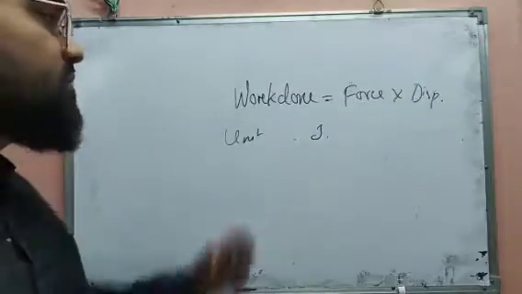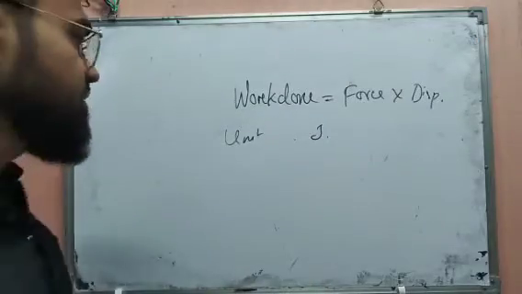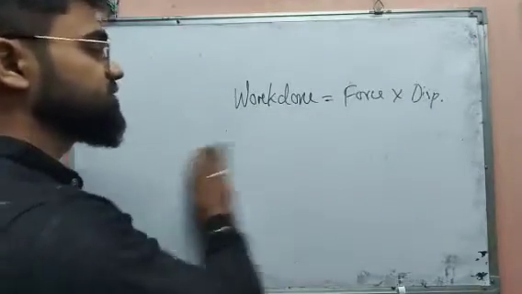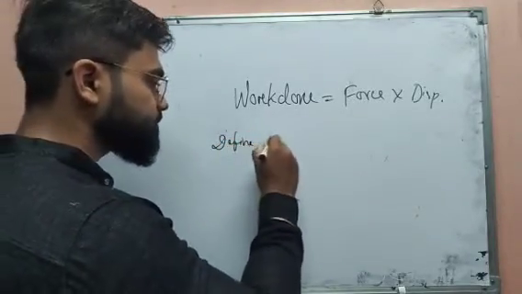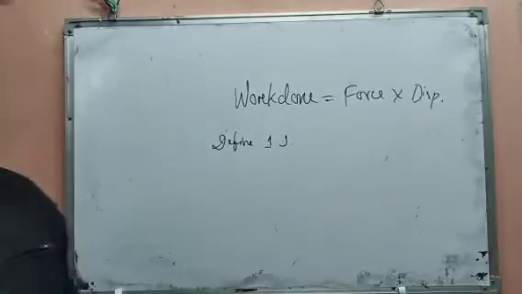Now we may be asked in the exam to define 1 joule. So how to define 1 joule?